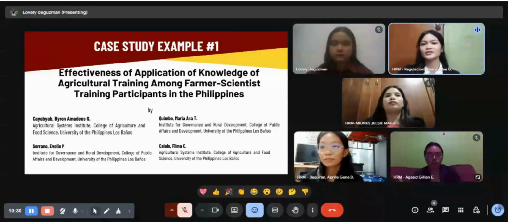This case study shows how successful the training was in transferring knowledge and improving farmers' practices. However, the study also highlighted challenges like lack of farmer inputs and poor irrigation. But still, after all, the farmers were far better off after the training programs than before.